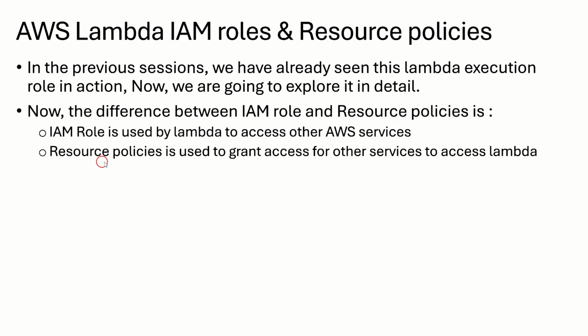The other one is resource-based policies. Resource-based policies are used to grant access for other services to access Lambda. For example, I have S3, and from S3 I want to invoke Lambda. In that case, I could use resource-based policies, and by attaching them, S3 will be able to invoke Lambda. So that is the major difference between these two. The IAM role is used by Lambda to access other services, and resource-based policies are used by other services to access Lambda.